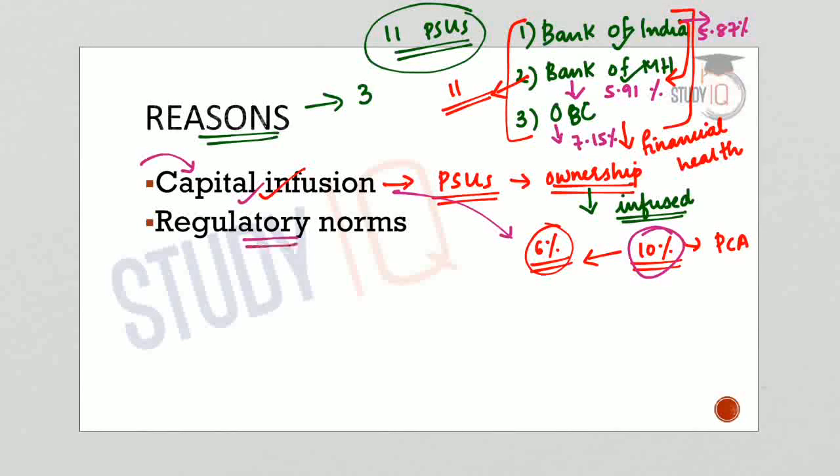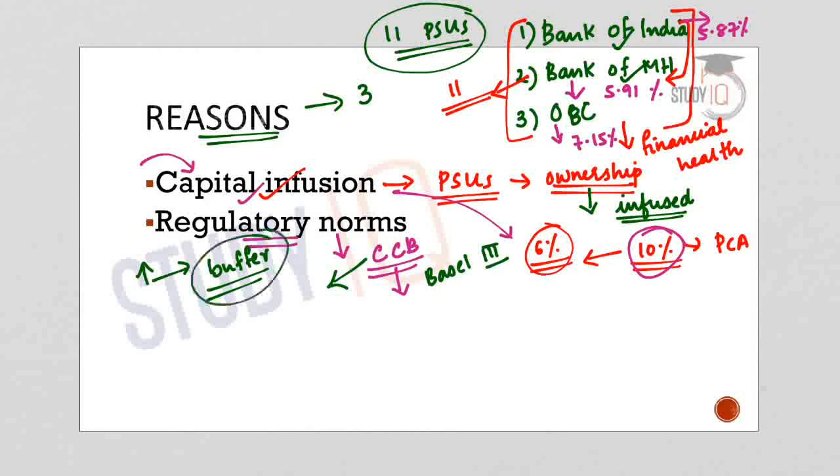Now another reason is that these 3 banks had now met the regulatory norms of the RBI, and one important regulatory norm was the capital conservation buffer norm. So now what is capital conservation buffer? This is a concept that is introduced in the Basel III norms. So what is the concept? It says that during good times, banks must build up a capital buffer. That means when the performance of the banks is fairly good, the banks must keep a capital buffer. Buffer means excess or stock. And this buffer must be used by the banks when they are under stress or the financial health is low.